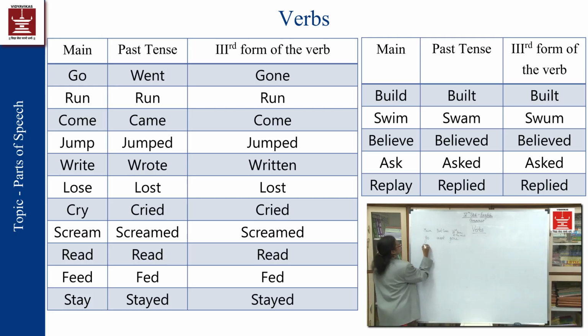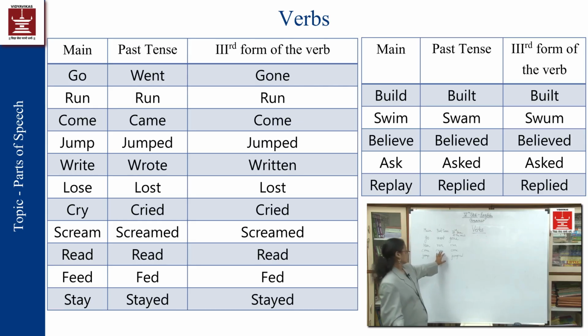Now, run, ran, run. Come, came, come. Jump, jumped, jumped. In these four types of verbs, you must have seen that some verbs end with the ed form, and somewhere it is not used at all.